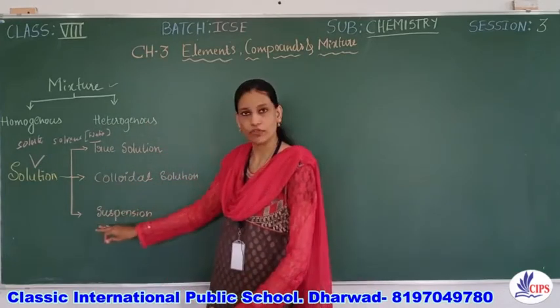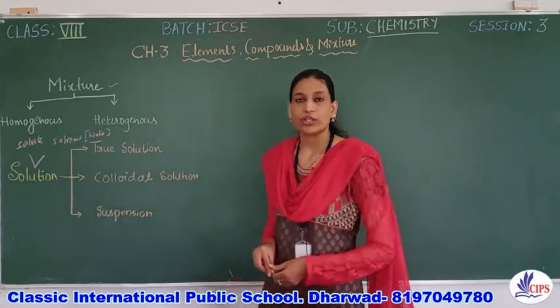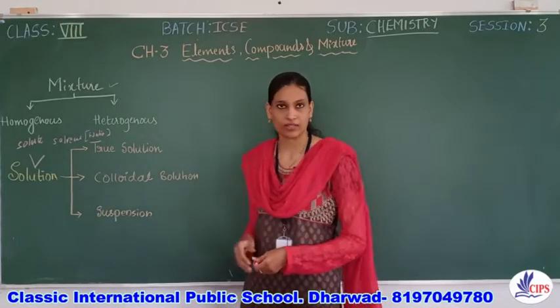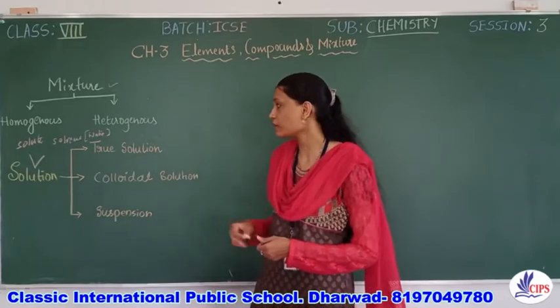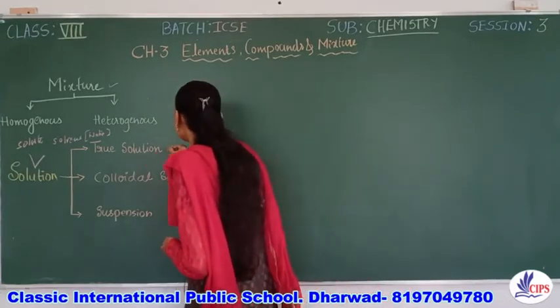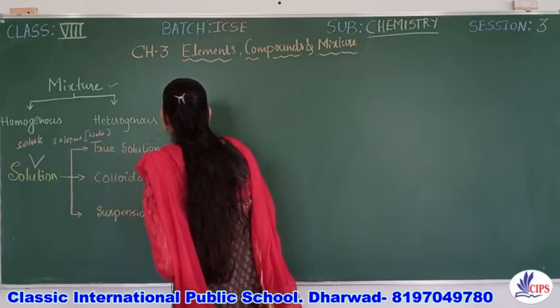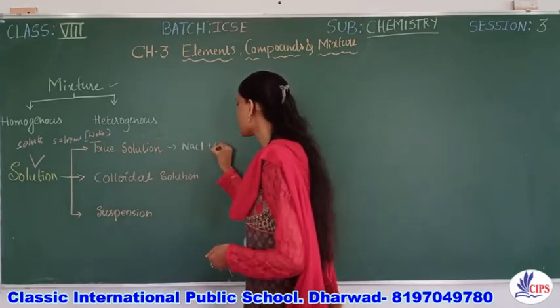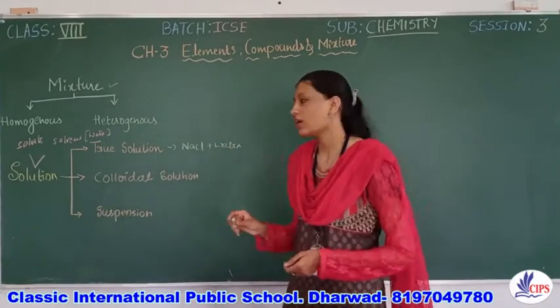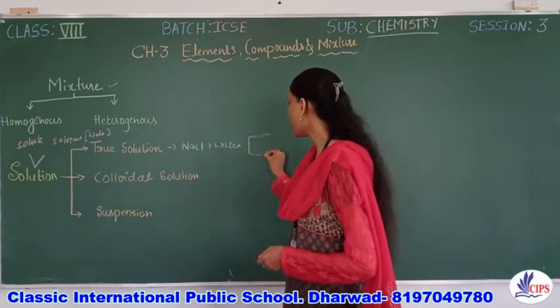There are three types of solution. True solution is a solution in which the solute particles cannot be easily recognized. Say for example, we had taken sodium chloride plus water, right? In our previous session, we dissolved sodium chloride in water.